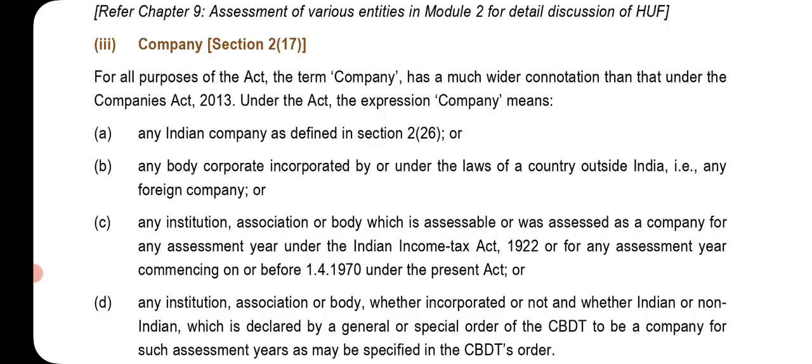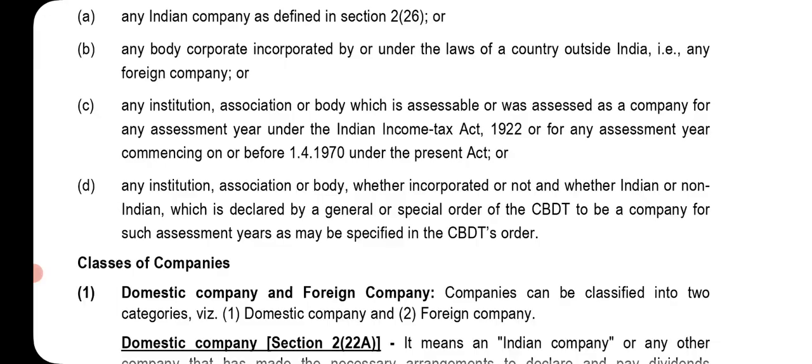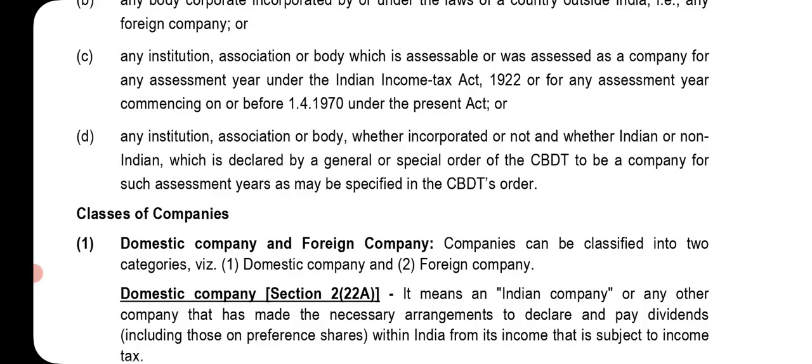Under the Act, the expression company means any Indian company as defined in Section 2, subsection 26, or any body corporate incorporated by or under the law of a country outside India, that is, any foreign company, or any institution, association, or body which is assessable or was assessed as a company for any assessment year under the Indian Income Tax Act 1922, or any assessment year commencing on or before 1st April 1970 under the present Act, or any institution, association, or body, whether incorporated or not, and whether Indian or non-Indian, which is declared by a general or special order of the CBDT to be a company for such assessment year, as may be specified in the CBDT's order.